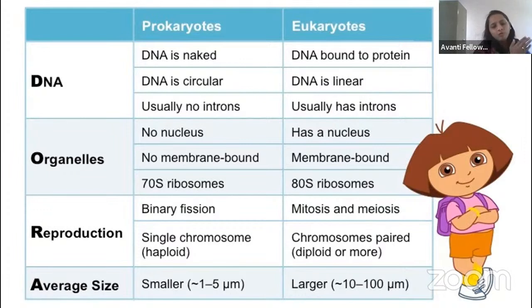Pro means what? Before the cell came, so we will call it the prokaryote or the primitive cell, right? That is what we can see in bacteria. Then after that we have seen the eukaryotes. So let us see what are the main differences between the prokaryotes and eukaryotes.